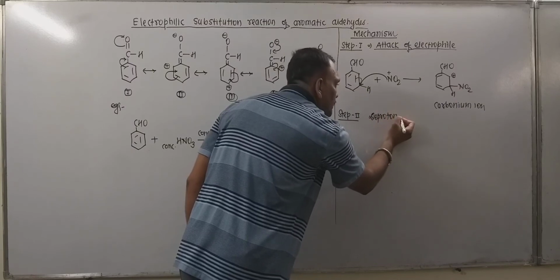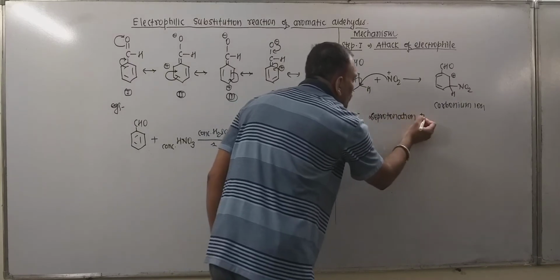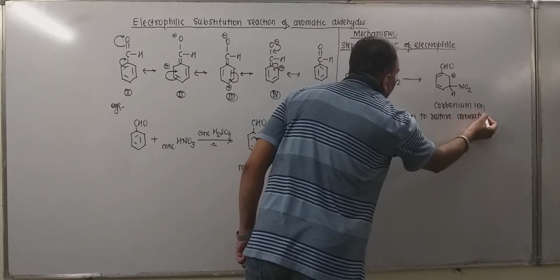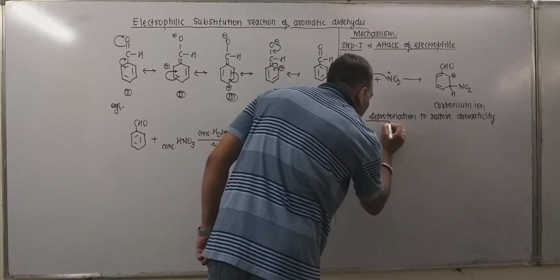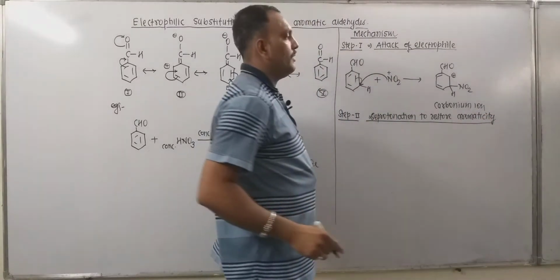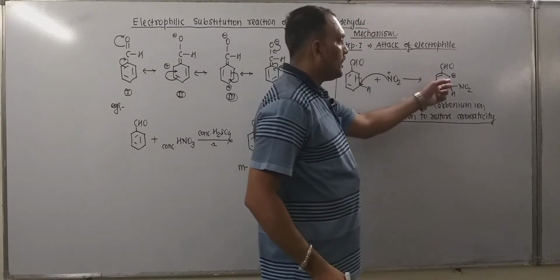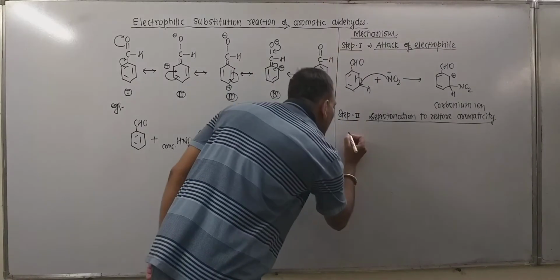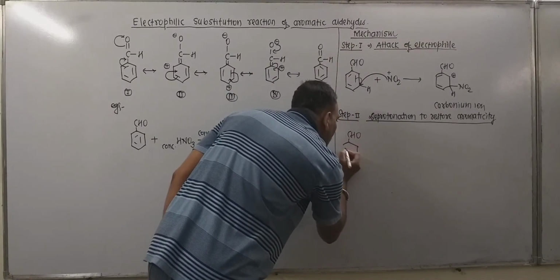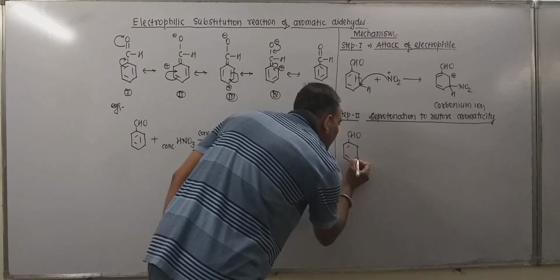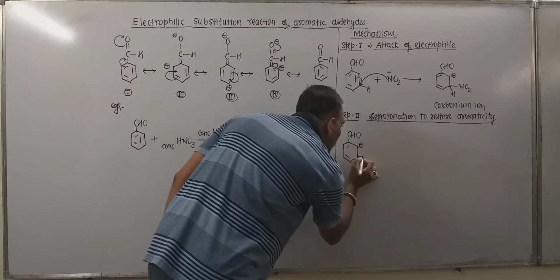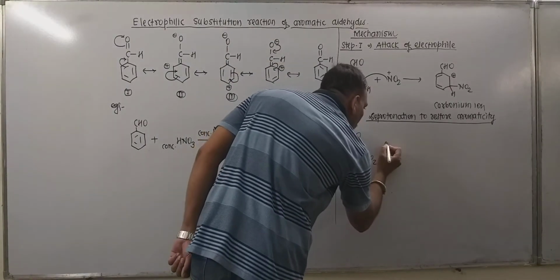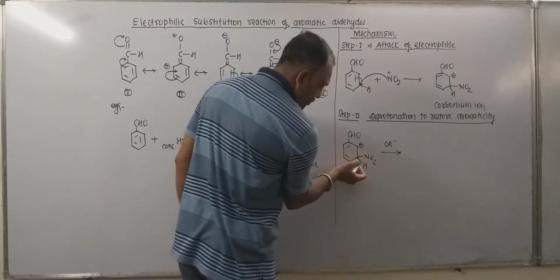In step number 2, deprotonation takes place, to restore aromaticity. Remember, in the first step after the attack of the electrophile, the aromatic character of the species so obtained disappears. Now in the second step, this carbonium ion tends to lose a proton to a base.